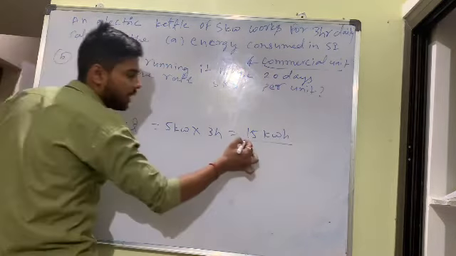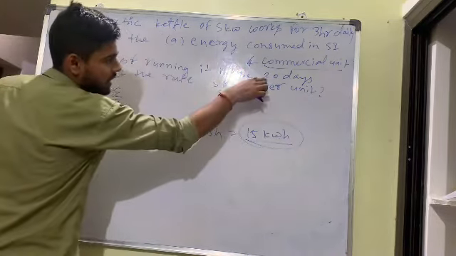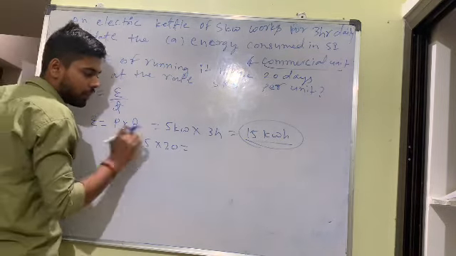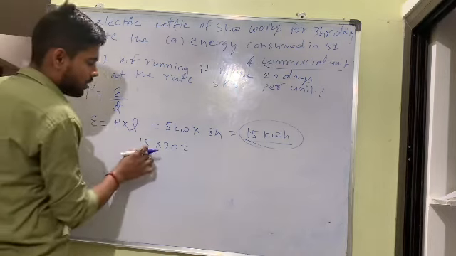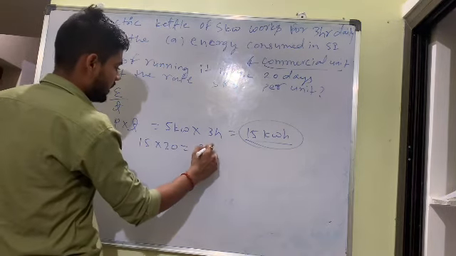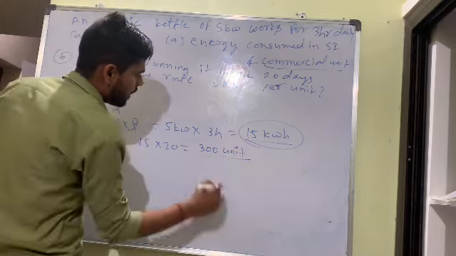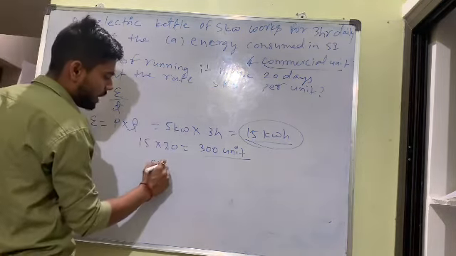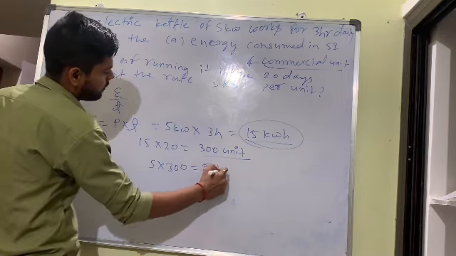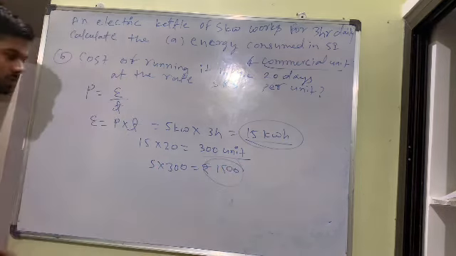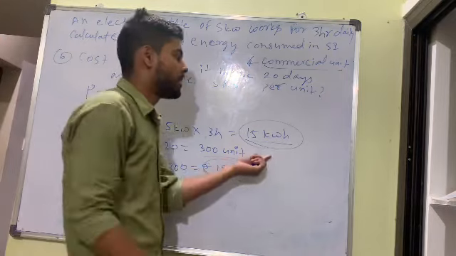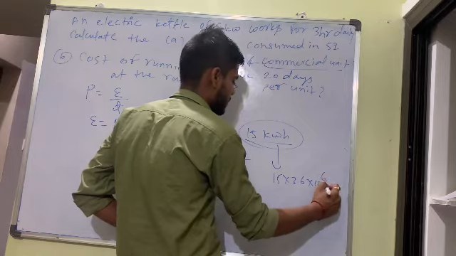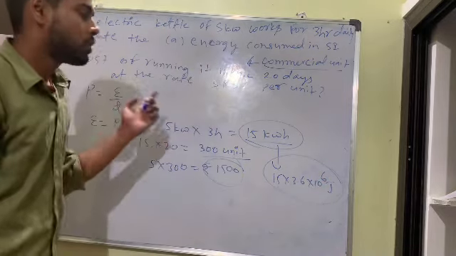15 kilowatt hour every day you are using. How much do they ask? 20 days. So 15 into 20, how much will you get? 15 into 2, 30, so 300 units used. If I use 300 units in 20 days, cost is 5 rupees per unit, so 5 into 300, the answer is 1500 rupees. This is the pattern. In commercial unit, again 15 into 3.6 into 10 to the power 6 joule. So this is the pattern.